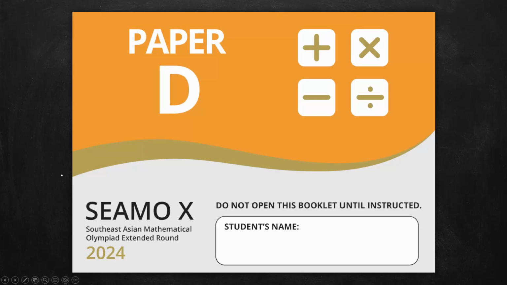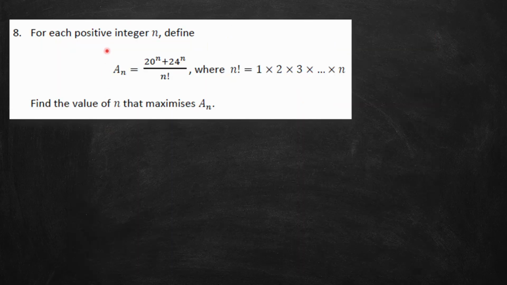Hello everyone, so today I'm going to solve this Paper D problem for SIAMO X 2024. Find each positive integer n in this equation, where n factorial is 1 times 2 times 3 until n, and then find the value of n that maximizes an.